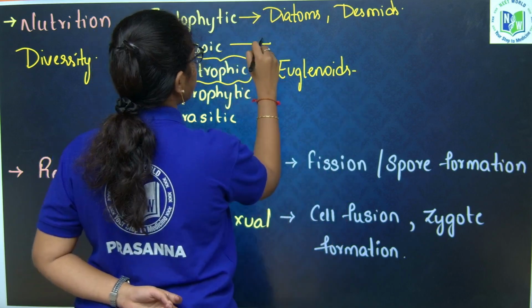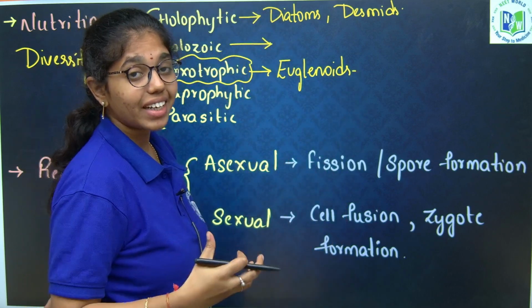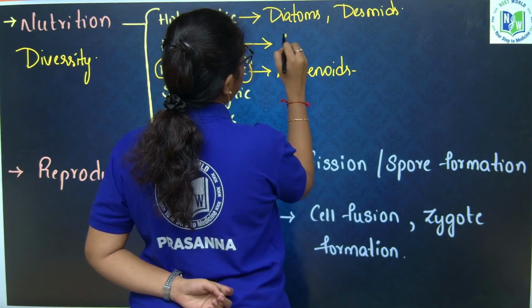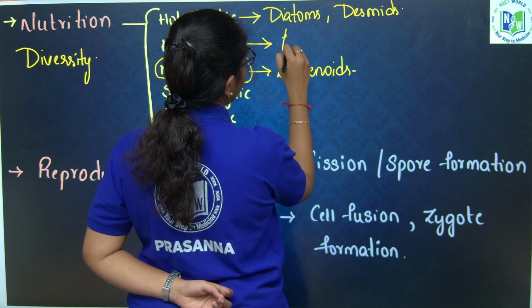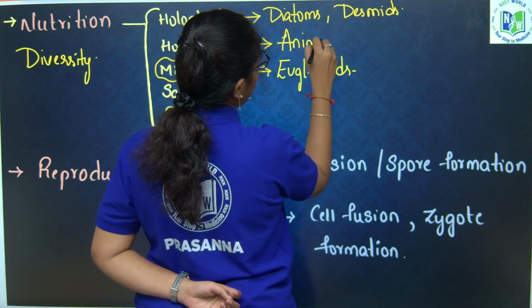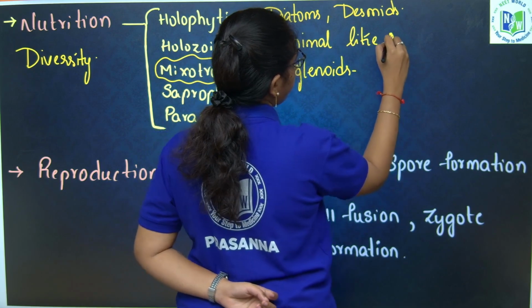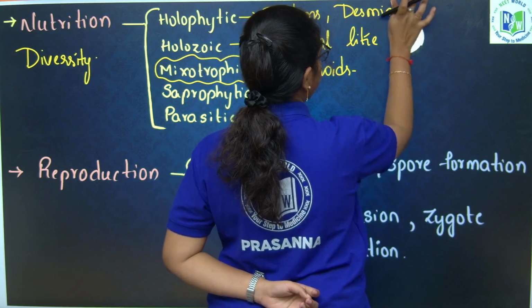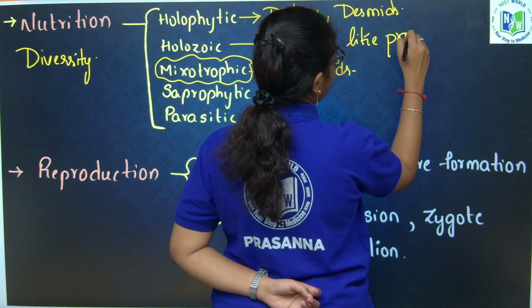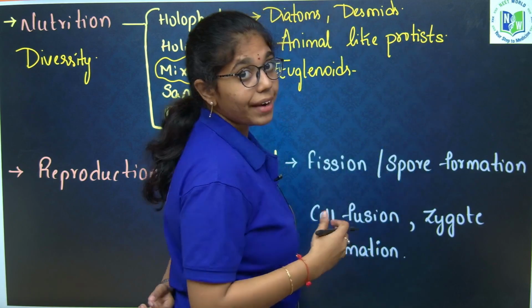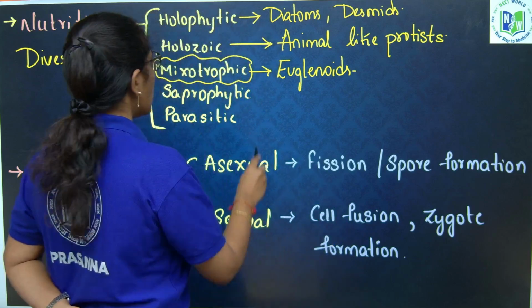Next, the holozoic mode of nutrition is conducted by animal-like protists, like flagellated, ciliated and amoeboid types of protists.